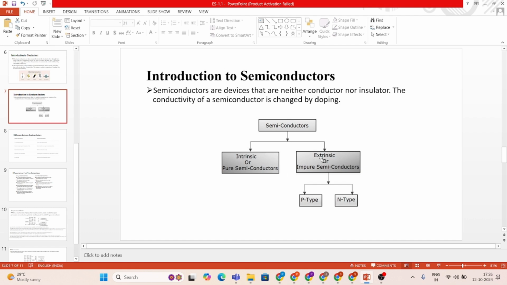Intrinsic semiconductor is the pure form of semiconductor, and extrinsic is the impure form of semiconductor. When we add impurity to an intrinsic semiconductor, then an extrinsic semiconductor is formed. Extrinsic semiconductor has two types, p-type and n-type. When trivalent impurity is added to a pure semiconductor, then a p-type semiconductor is formed. When pentavalent impurity is added to a pure semiconductor, then an n-type extrinsic semiconductor is formed.